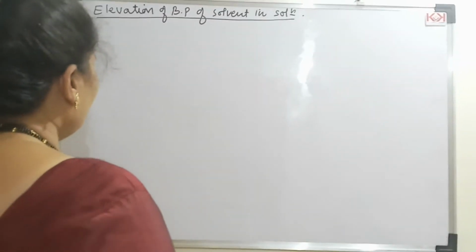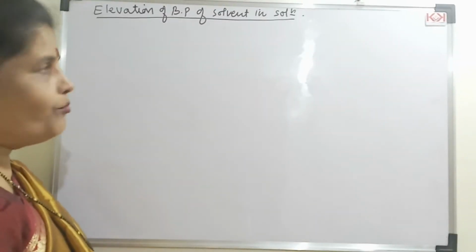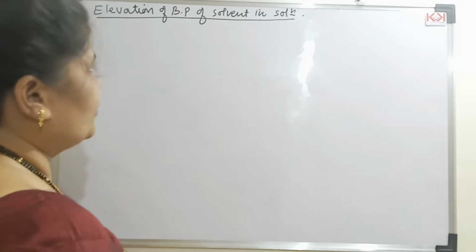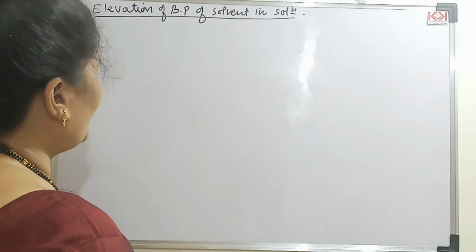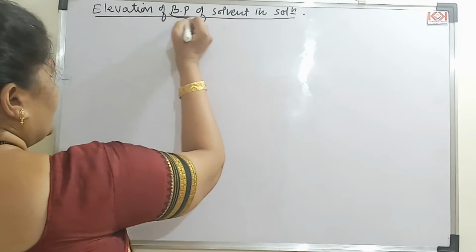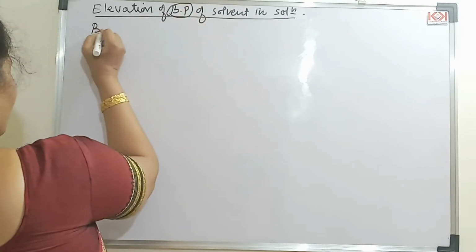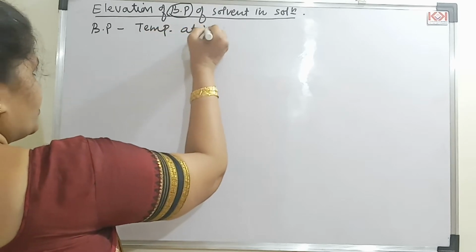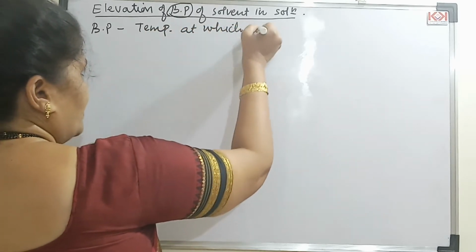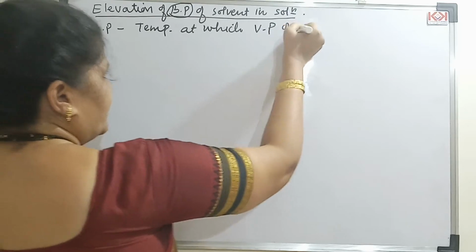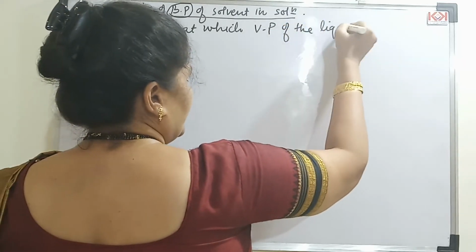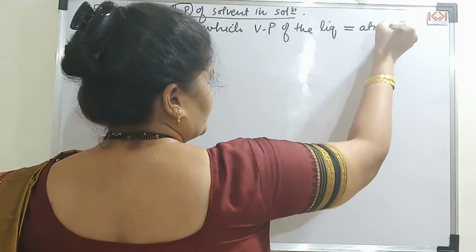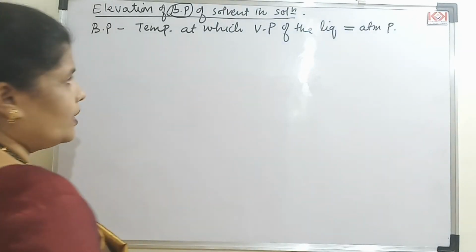Let us see the second colligative property, that is elevation of boiling point of the solvent in the solution. To understand this colligative property, let us first see what is boiling point. Boiling point is the temperature at which the vapor pressure of the liquid equals the atmospheric pressure. Now then the liquid starts boiling.